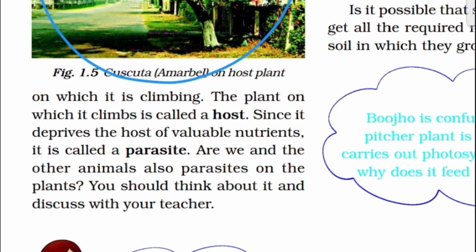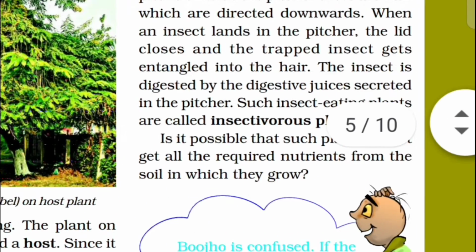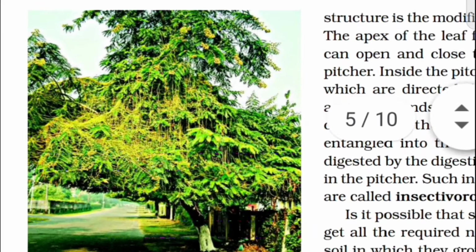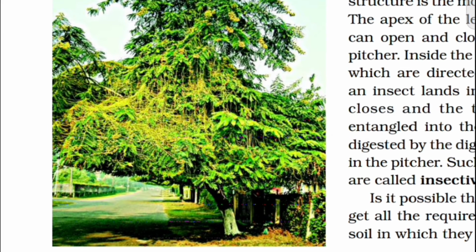See, it does not have chlorophyll, but it takes ready-made food from the plant on which it is climbing. The plant on which it climbs is called the host. Host means what? The tree on which the Cuscuta plant is climbing is called the host tree, since it deprives the host of valuable nutrients, because the tree has valuable nutrients.